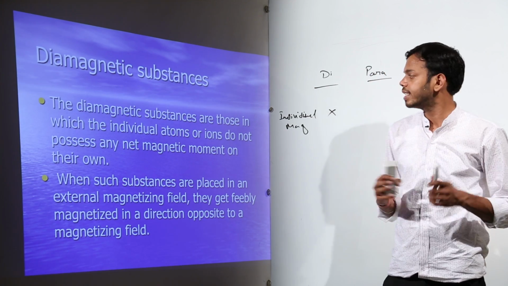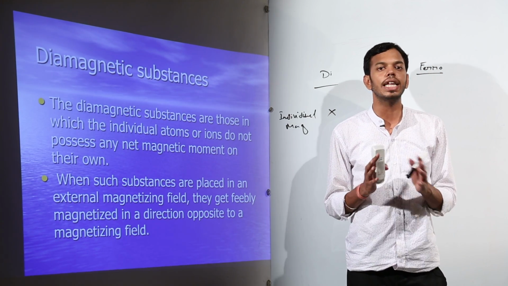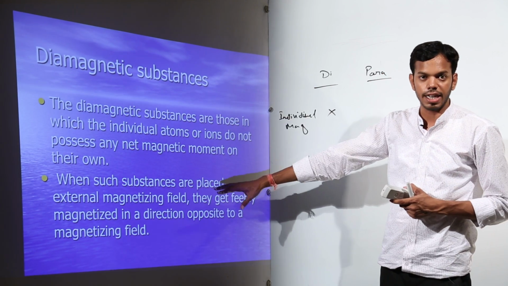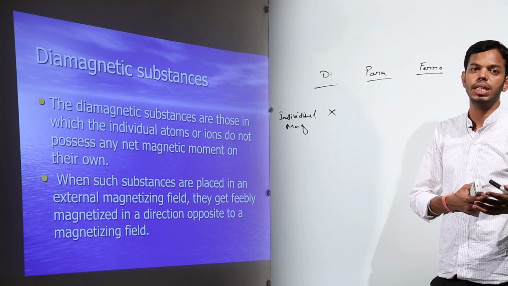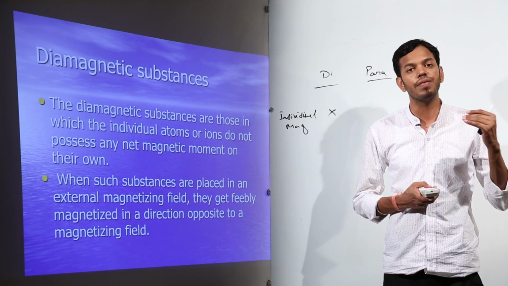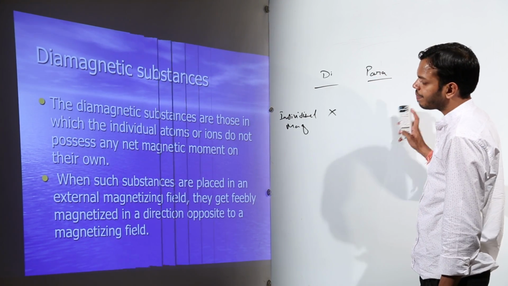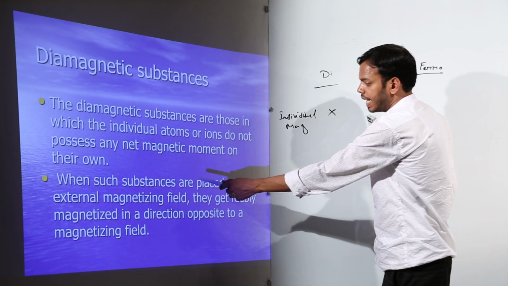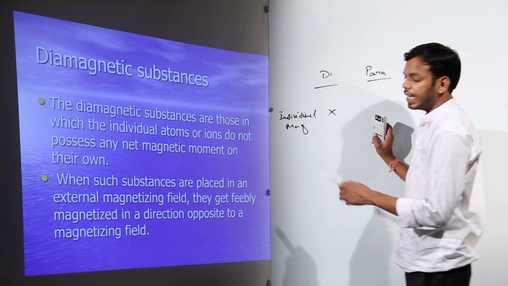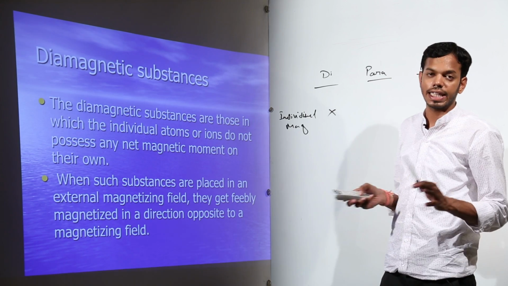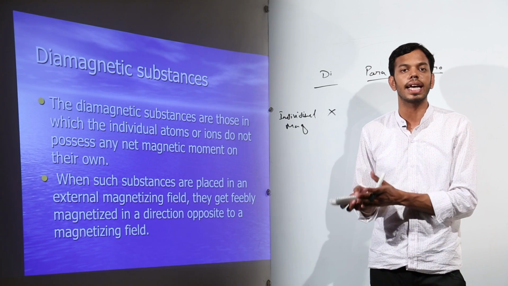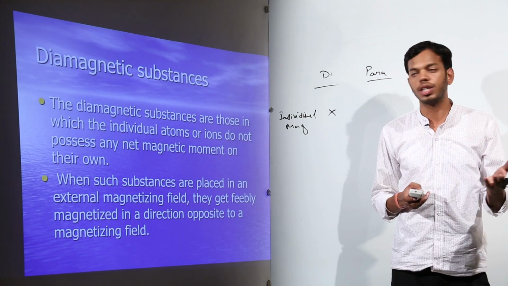So the magnetic domains are not existing in these first of all. But even if we can make a few magnetic domains by placing them in an external magnetic field, they get feebly magnetized. That means there will be very few magnetic domains created, and it will exhibit magnetic property, but that will be very, very slight. The important point is, if such material is placed in an external magnetic field, it gets feebly magnetized in a direction opposite to the magnetizing field. This is a rare feature. They will not get magnetized in the same direction as the magnetizing field. They will get magnetized in the opposite direction.